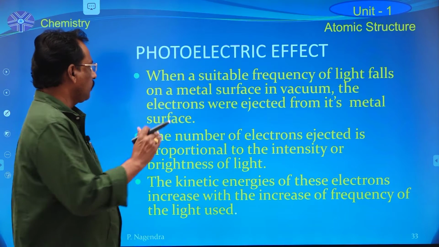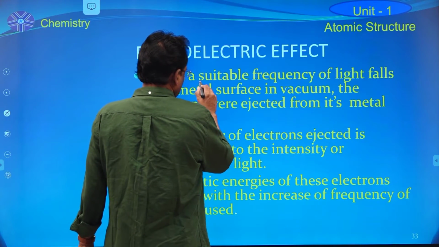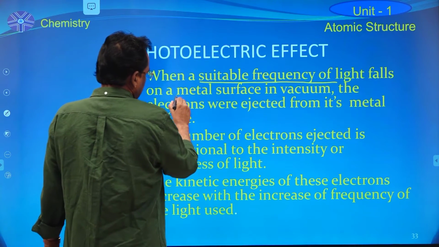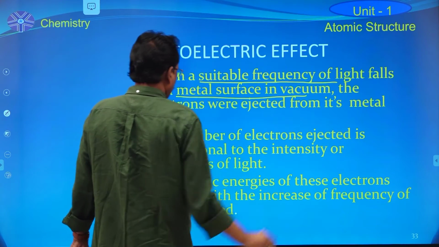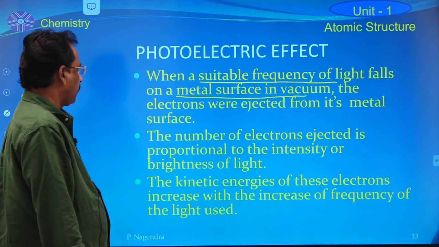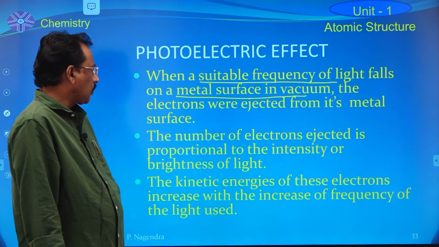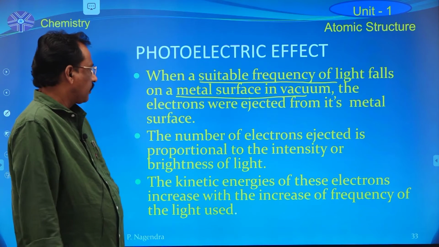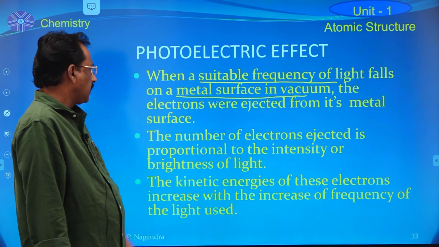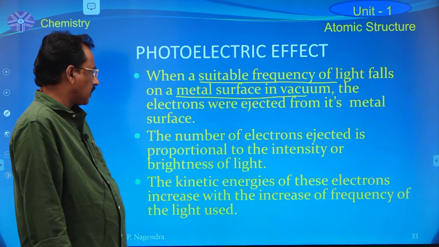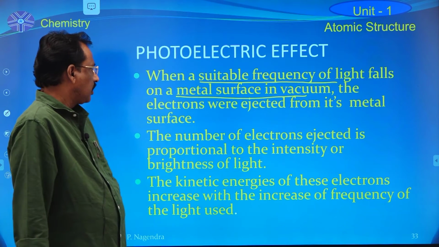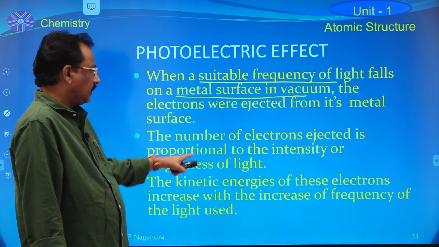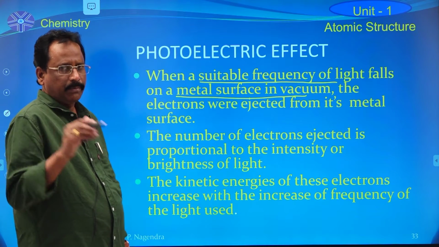When a suitable frequency of light falls on any metal surface in vacuum, photoelectrons are ejected or emitted from that metal surface. The number of photoelectrons emitted from that metal surface depends upon the brightness of the light beam.